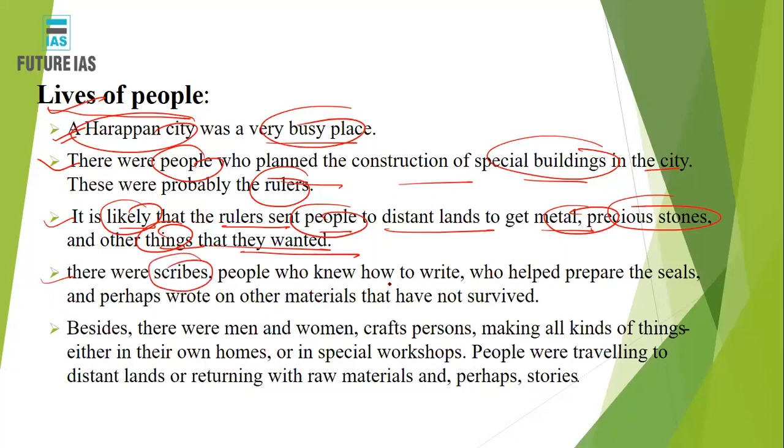There were scribes, people who knew how to write, who prepared the seals, and perhaps wrote on other material that has not survived. So you can say that they would probably have written certain material that would not have survived so long.